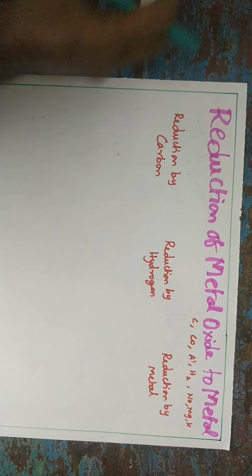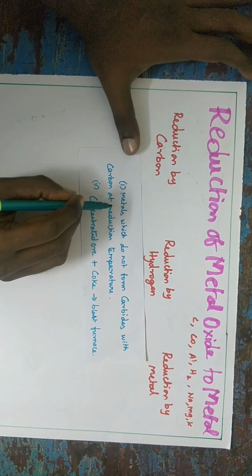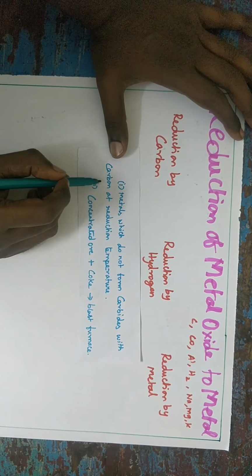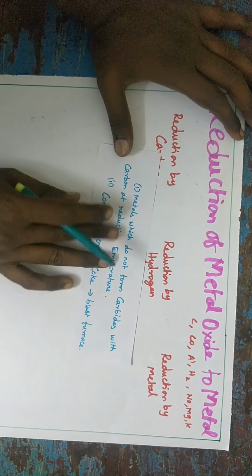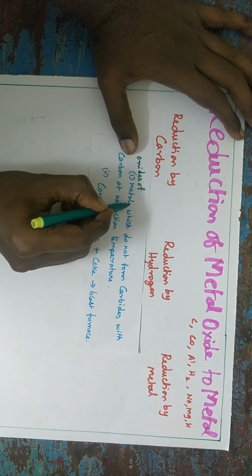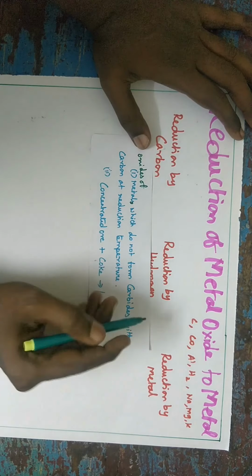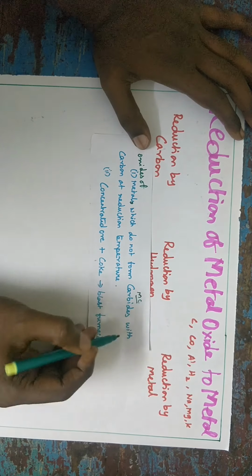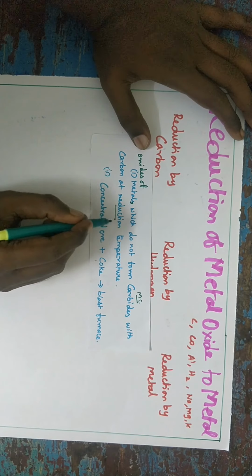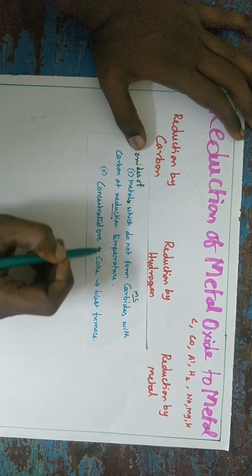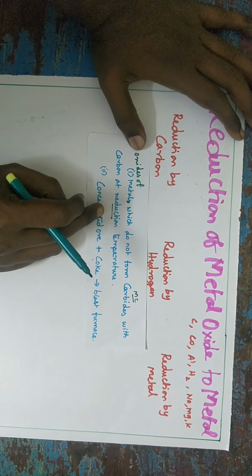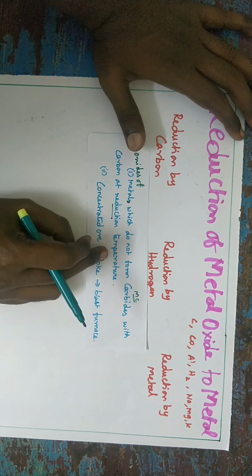Reduction by carbon means the oxide ore of a metal which does not form carbides with carbon at the reduction temperature. That means any metal, MC, metal carbide, with the carbon at a reduction temperature. What is reduction temperature? The temperature at the time of reduction, on heating, is called reduction temperature.